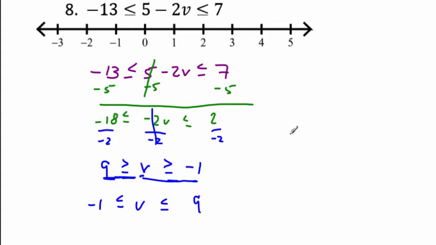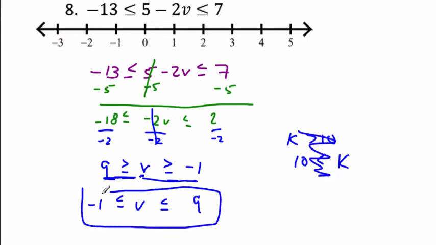The same thing works for this one I made up. K is greater than 10. If I wanted to write 10 first, I can't write greater than. I have to switch the sign, 10 is less than K. All right, that has nothing to do with this problem. But here's your final answer there. Negative 1 is less than or equal to v, which is less than or equal to 9.